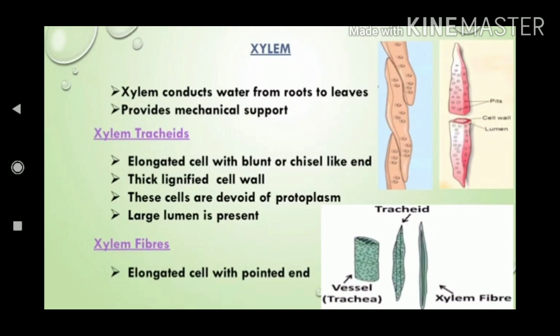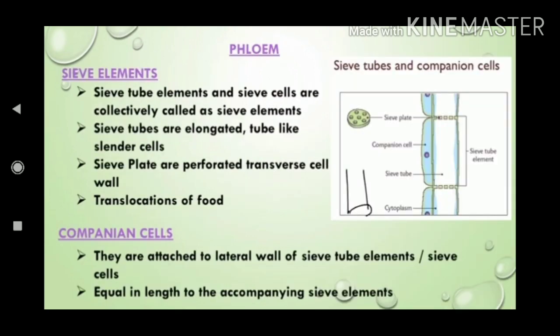Next we move on to another complex permanent tissue, phloem. The phloem is a conducting tissue. It conducts food from the leaves to all parts of the plants. The xylem conducts water in one direction only, but the phloem conducts from the leaves to all parts of the plant, because the food the plant prepares, the leaves prepare by the process of photosynthesis. The food has to reach all parts of the plants, to the roots, to the stem. Is it right?